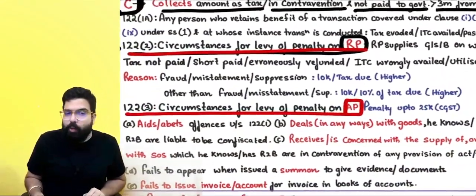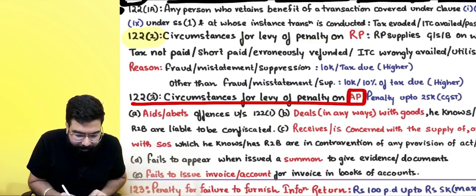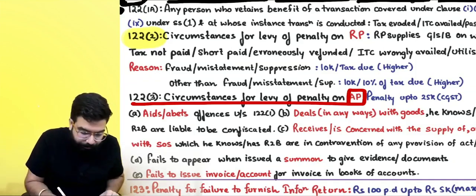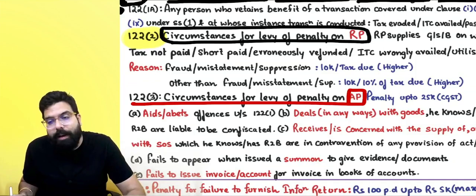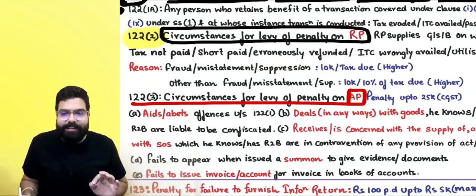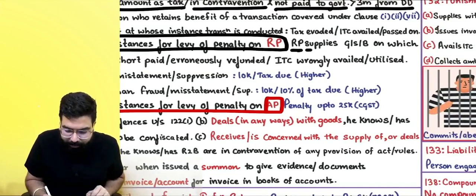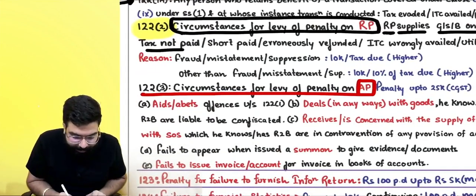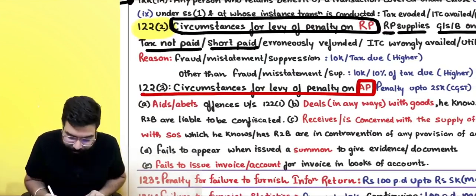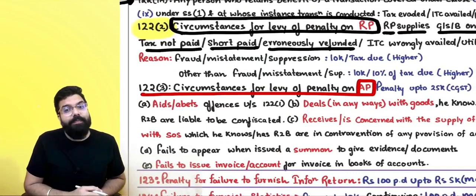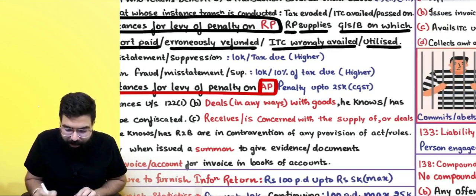Section number 122(1A), I'll teach later. This is something important, so I want to put more time. Section number 122(1) talks about circumstances for levy of penalty on a registered person. When can penalty be levied on a registered person? A registered person is a person who is registered under the GST law. The registered person supplies goods on which tax is not paid. You have not paid the tax, or short paid the tax, or erroneously refunded. You have taken that erroneous refund, or ITC was wrongly availed or utilized.